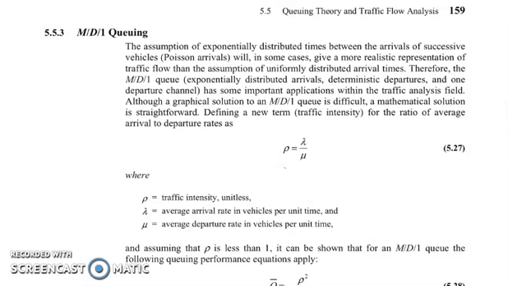For the M/D/1 queue, we have another term that we have to define, which is traffic intensity. Traffic intensity is denoted by rho, and that is equal to the ratio of the average arrival rate to the average departure rate. So rho refers to traffic intensity, which is unitless.